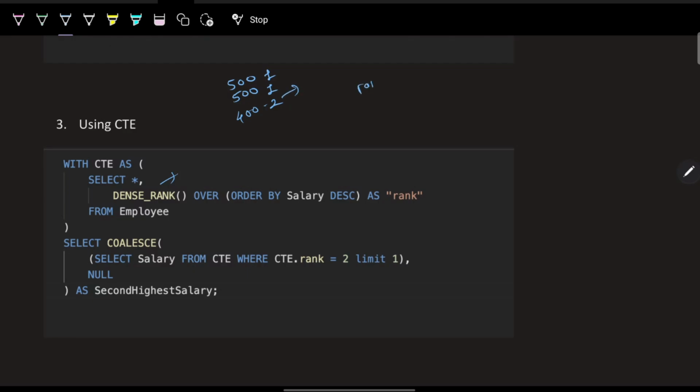And in rank, what happens? If there are employees with 500, 500, and 400, it will give 1 and then directly 3, because there were 2 rows having the same value. So you should know this difference as well, and this has been asked in a lot of interview questions. What is the difference between rank and dense rank? Dense rank doesn't skip any row.